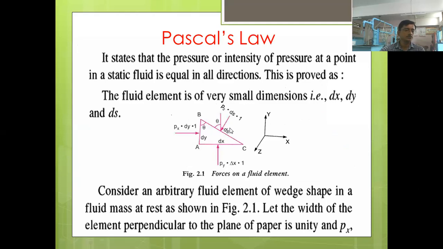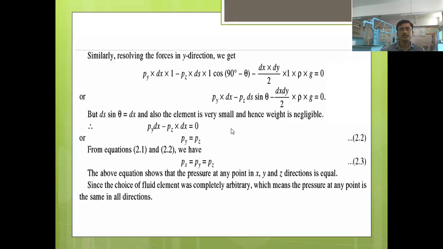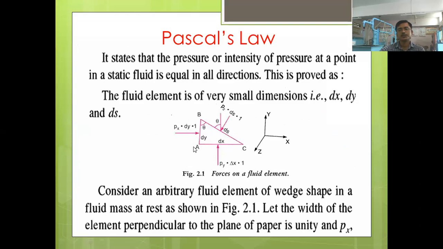Everyone understood this? Derivation of Pascal's law, quite simple. First of all, we have to give the nomenclature to these different types of pressure forces. Pressure intensity acting in the x direction is Px. Pressure intensity acting on the upward direction, on this horizontal side, that is Py. And the pressure intensity acting on the incline is Pz. And after the pressure intensities, the pressure forces. Okay, we first defined the pressure intensity and after that found out the pressure force.